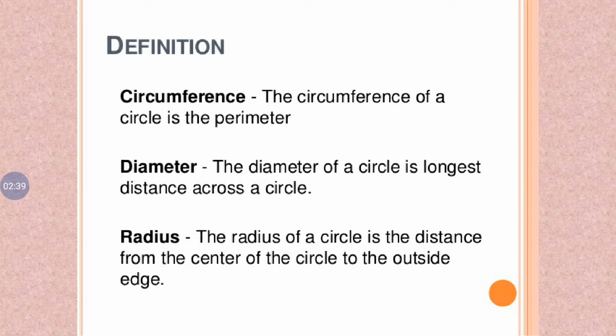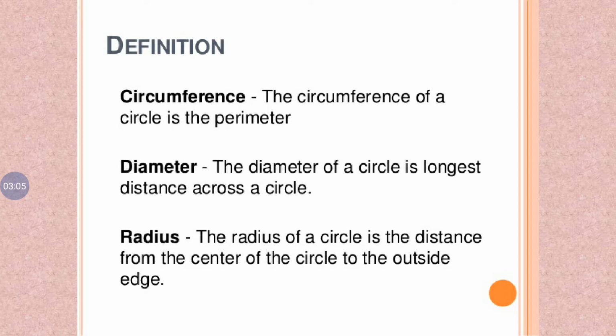The word diameter is from Greek: dia means across or through, and meter means measurement. The diameter is denoted by the small letter d.